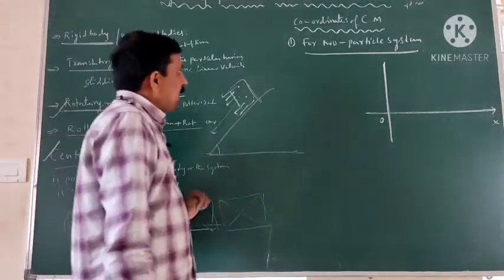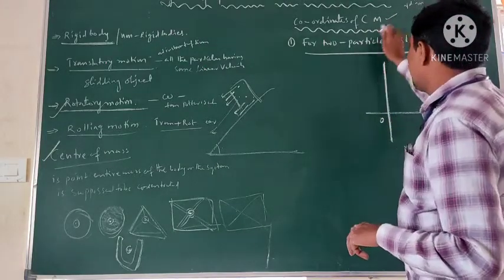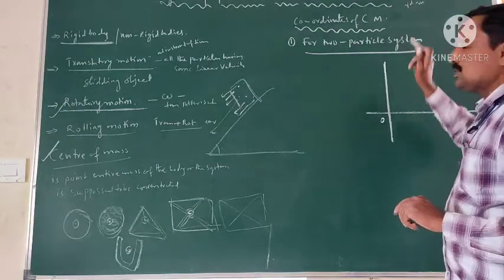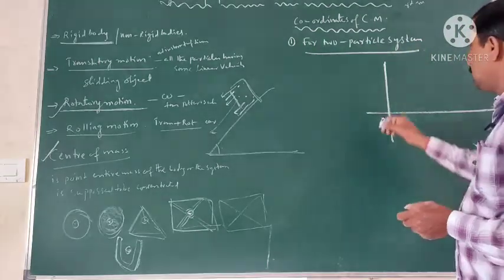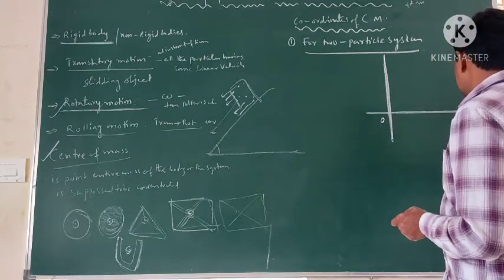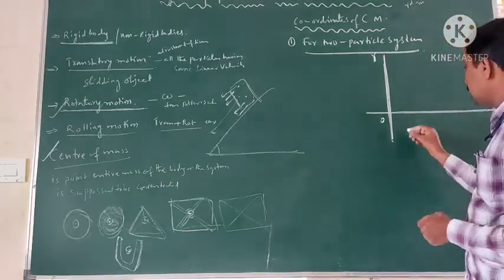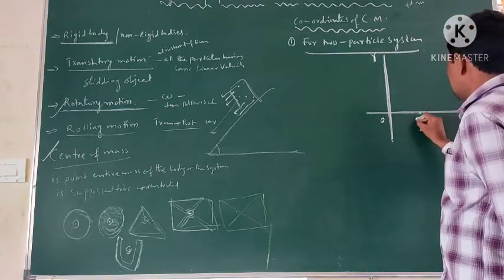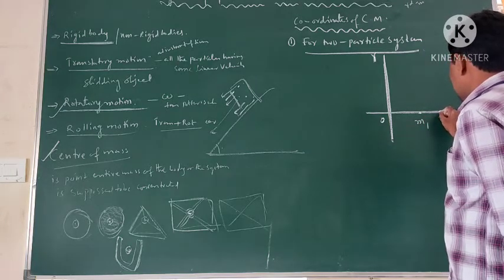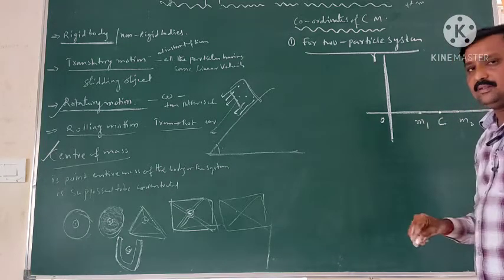Next, the coordinate system of the center of mass. First of all, we develop the equation for a two-particle system. Let us take one coordinate system, the x and y coordinate system, and in that coordinate system we are taking two masses, one is m1 and the second one is m2. The center of mass of these two masses system is C.